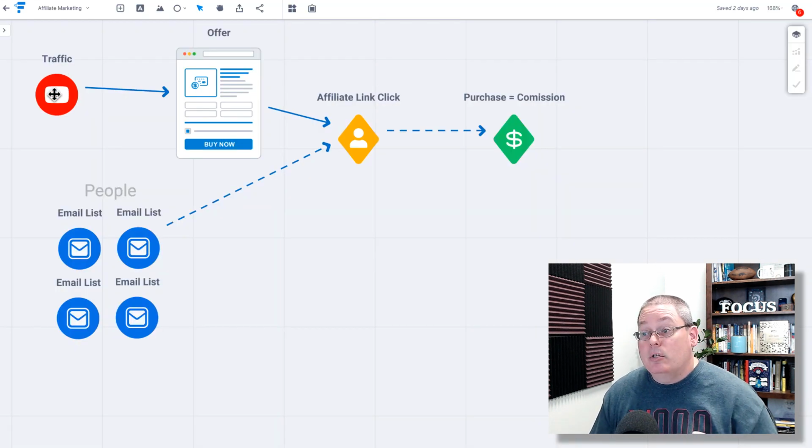We're simply just going to be driving traffic. Again, this traffic isn't YouTube. That's my strategy, but the traffic here is coming from paid traffic on Google. It's going to go straight to the offer, affiliate link click. Either they purchase and we earn a commission, or they don't. This section down here, we're going to go ahead and X out, because that's not going to happen. We're not building an email list with this strategy. Traffic straight to an offer page. Either they click the affiliate link, they click the button on the page to buy now, and then they either buy or they don't buy.